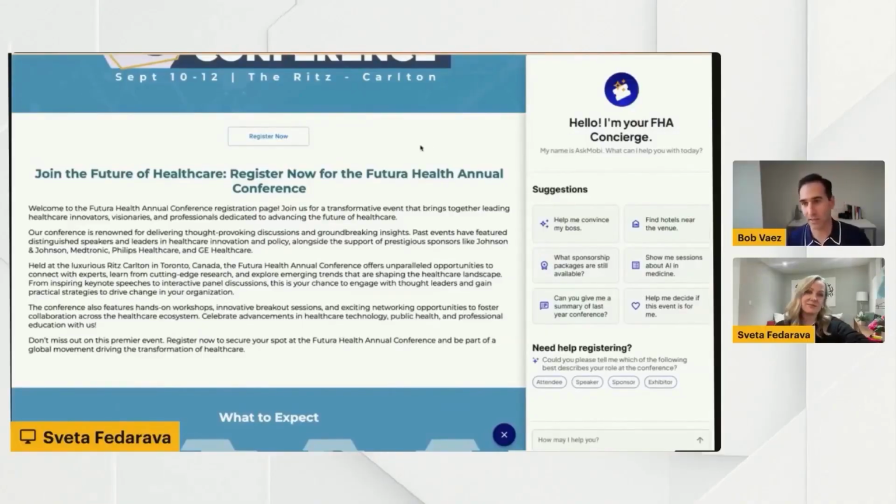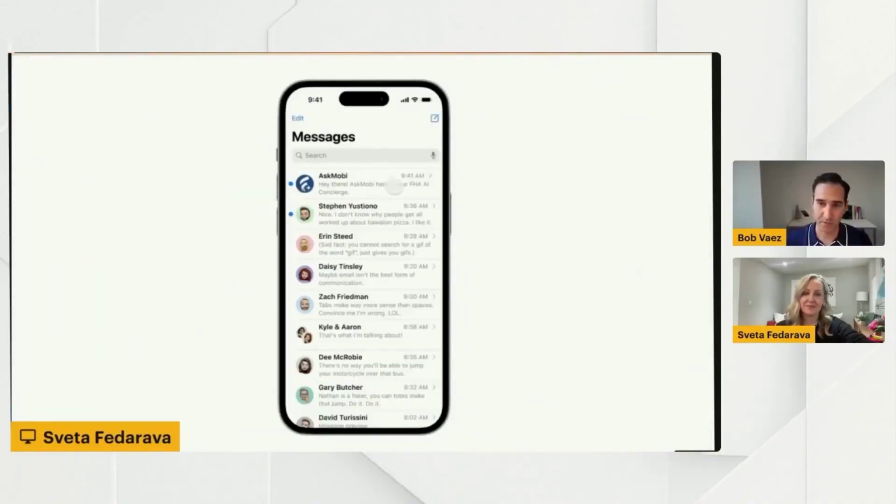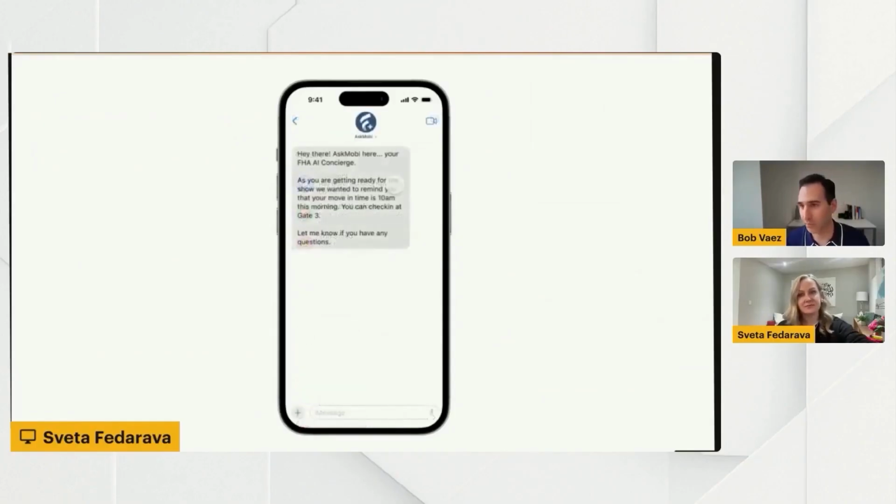So let's take this to the next level, Sveta. Let's say the user has registered. Now it's the day before the conference. That same exhibitor that we helped to book that sponsorship package is now ready to go. The normal way today we communicate with our attendees is these typical know-before-you-go emails that have lots of information. And if you have time, you will probably write different ones for attendees, speakers and exhibitors. But it's really hard to get people to pay attention to these. It's also really hard for people to retain that information at that time.